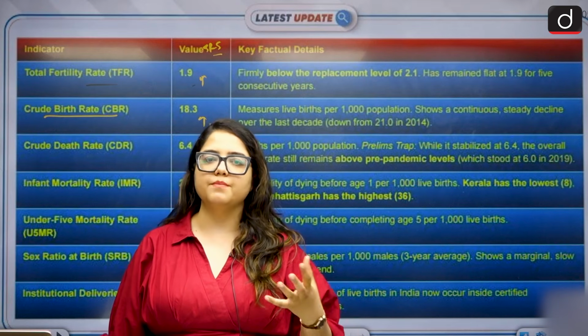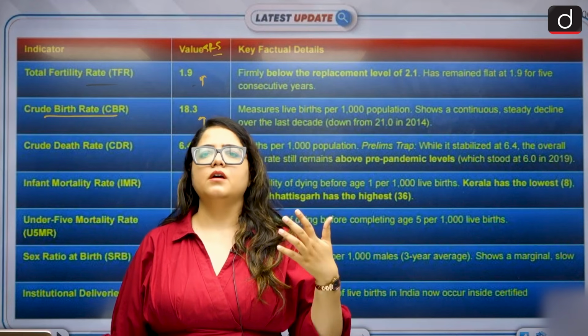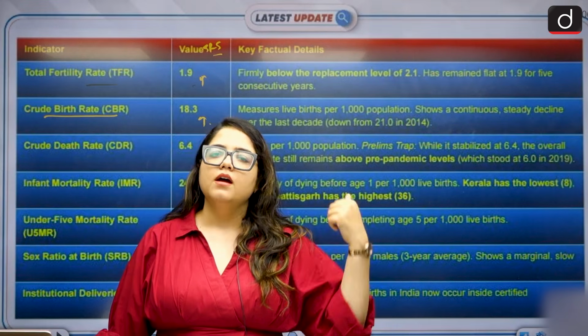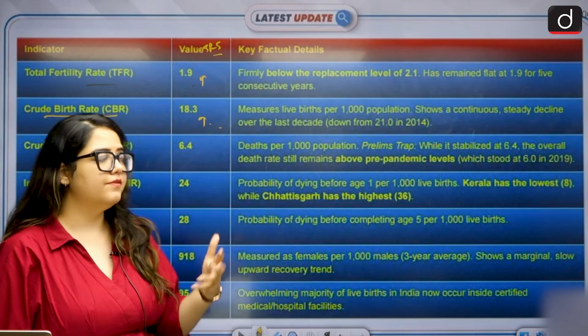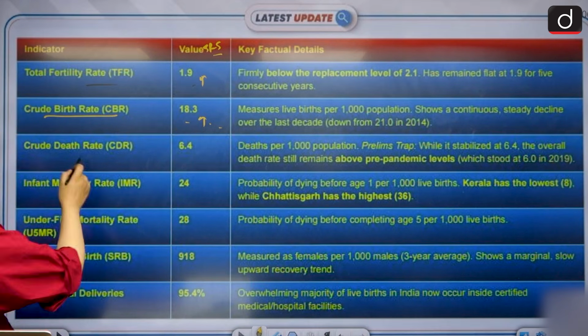Right? Many a times it happens because of lack of nutrition or any accidental case or anything. Sometimes the children are born dead, right? How many of them are actually born alive? In that case, we have only 18.3. Then we have crude death rate.